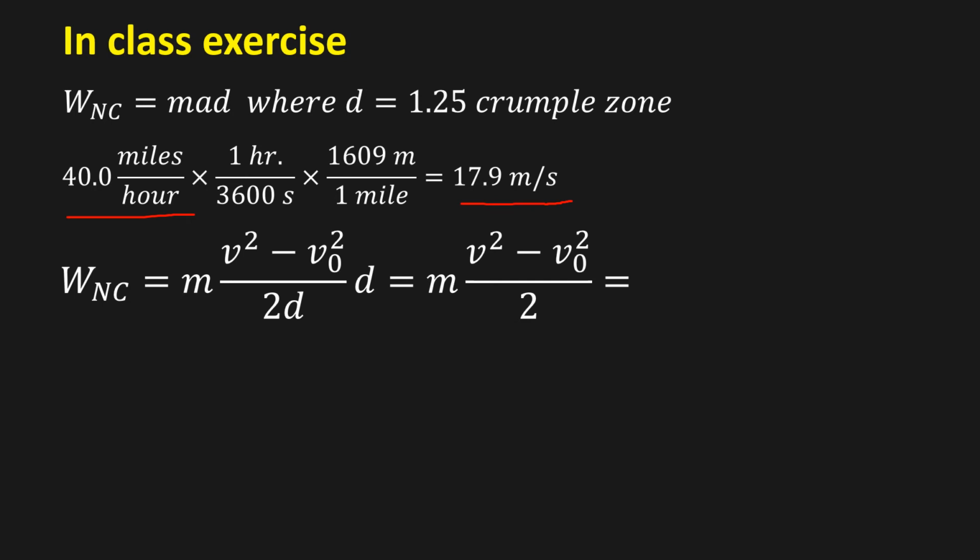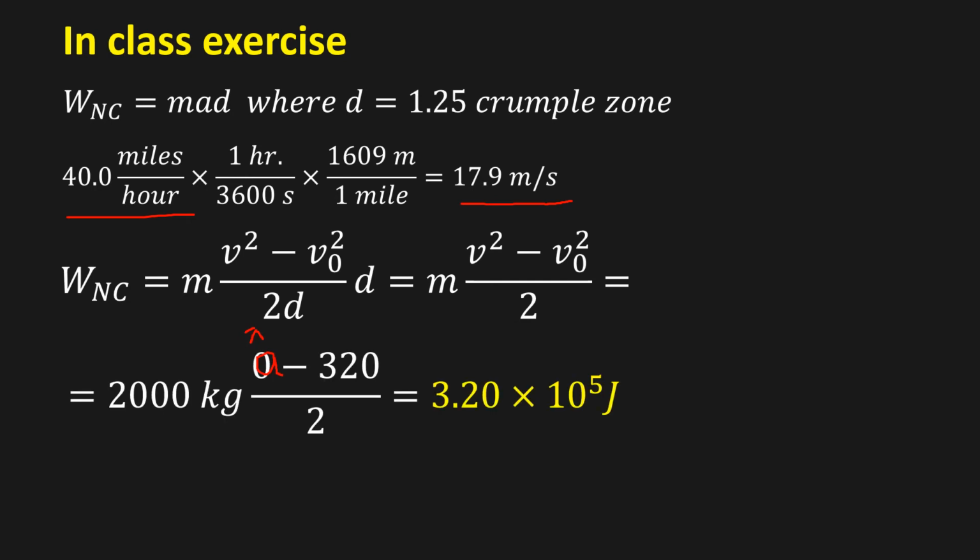Plugging everything in, this v squared minus v naught squared divided by 2d, this is just the acceleration, okay? And if we plug in the values, we have an energy of 3.20 times 10 to the 5th joules, and that was all non-conservative work that caused the car to crumple up.